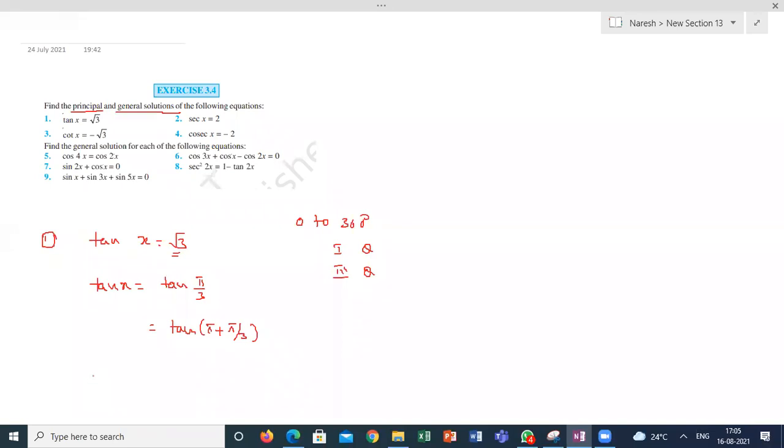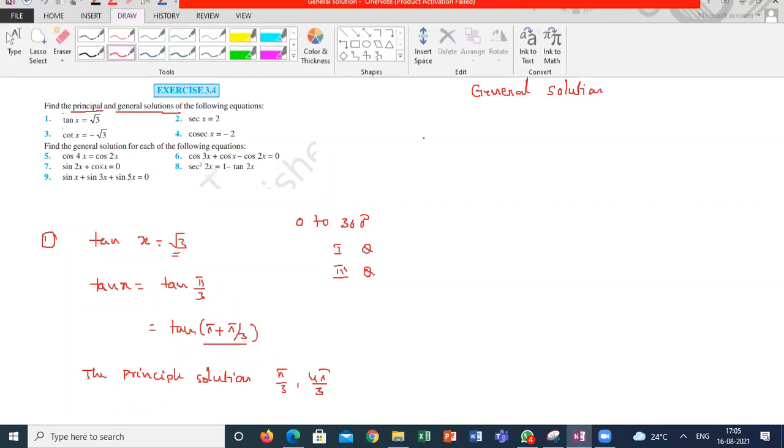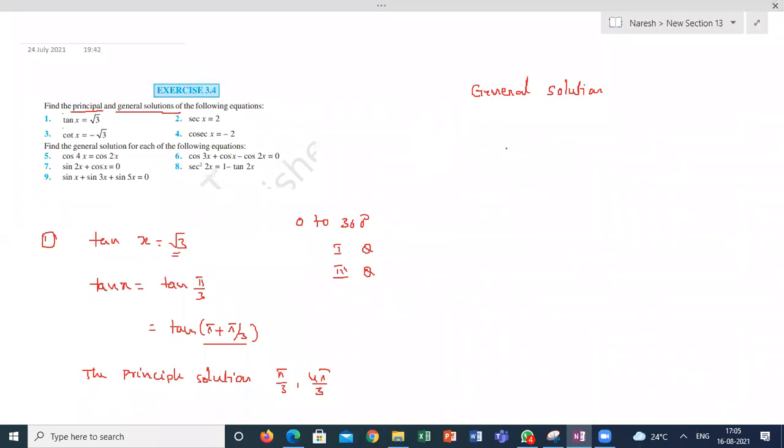The principal solution is pi by 3, comma, 4 pi by 3. I'm taking the two principal solutions between 0 to 360 degrees where these values are repeating. That is the principal solution. When I'm talking about the general solution, it means all possible values. If it has infinite solutions, how do we express the infinite solutions in the form of an equation?